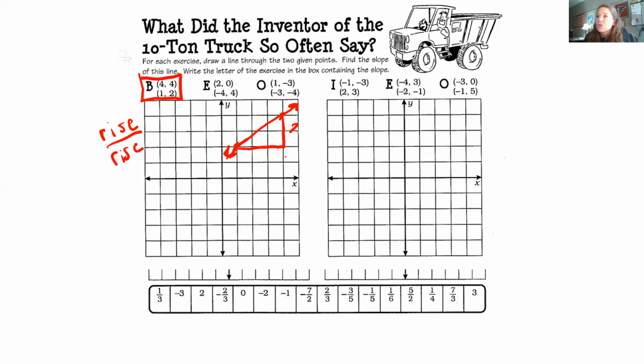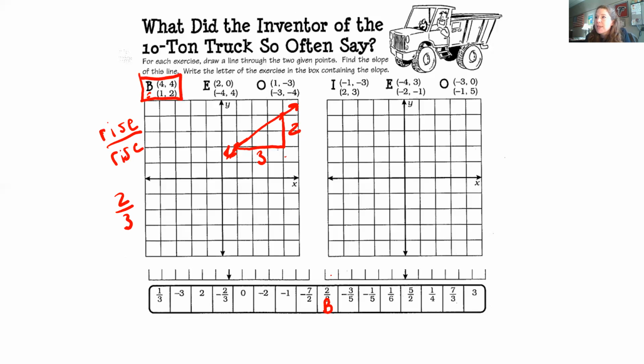This one is 2 units tall and 1, 2, 3 units wide. And so since the line is going up and to the right, it's positive. So my rise over run is 2 over 3. My slope is 2 over 3. So I'm going to come down here at the bottom of the paper, I'm going to find 2 over 3, and I'm going to write the letter B there.